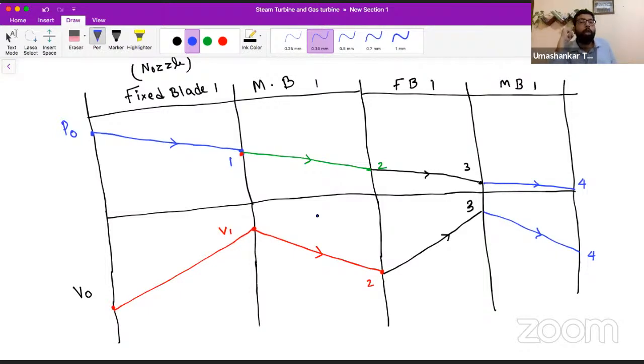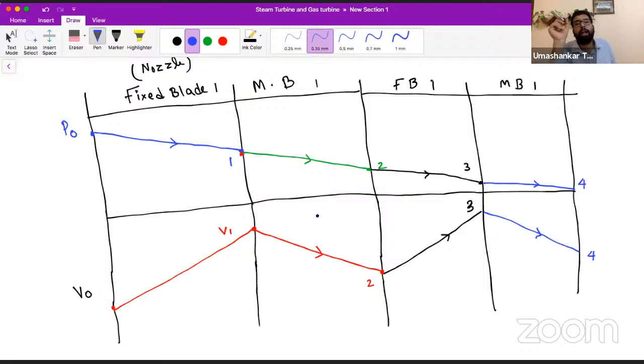In the second set of fixed blades, again the velocity will increase and the pressure will decrease. At the exit of the second fixed blade, we go again to the moving blade, where pressure further reduces and velocity also reduces. We can use some more stages.